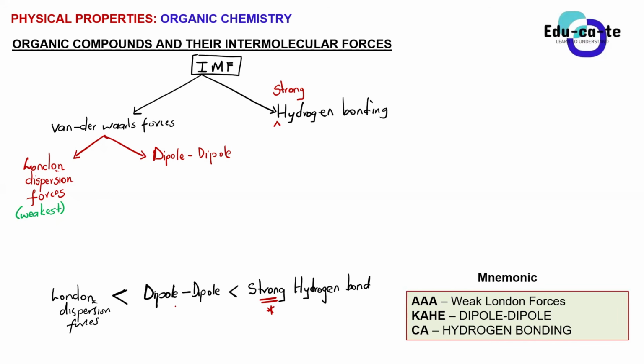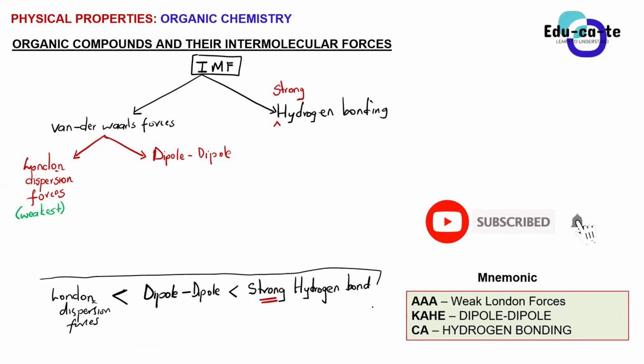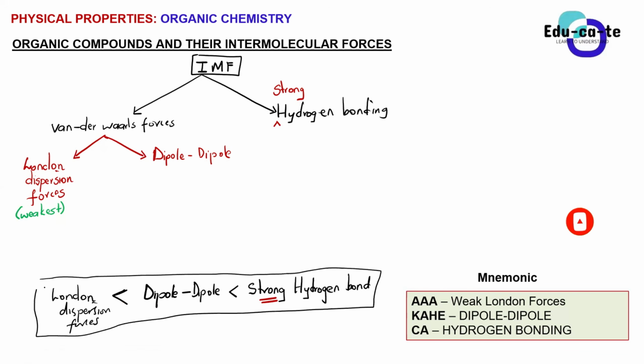So do you guys understand which intermolecular forces are stronger? Are you guys getting me or what? Yes, sir. Okay, so basically London dispersion forces are the weakest. Dipole forces are slightly stronger than the London dispersion forces, and then the strong hydrogen bond is the strongest of all. So now we know which ones are the weakest, which ones are slightly stronger, and which ones are the strongest.